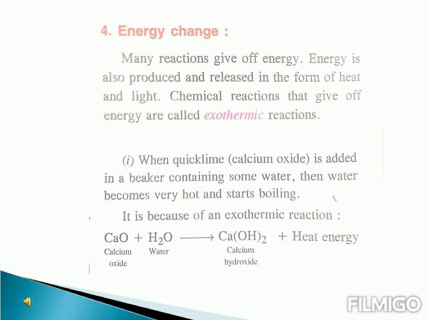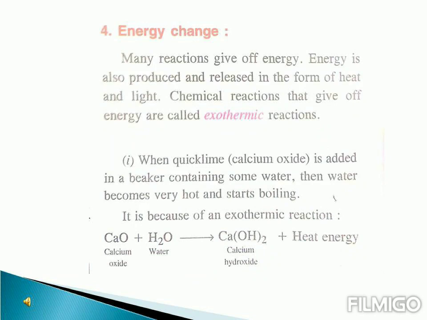In this example, you see, when we add calcium oxide to water, what happens? It produces calcium hydroxide. But along with that, in this whole reaction, we'll observe that the water starts boiling and becomes very hot. After the reaction happens, you'll see that the water becomes very hot.